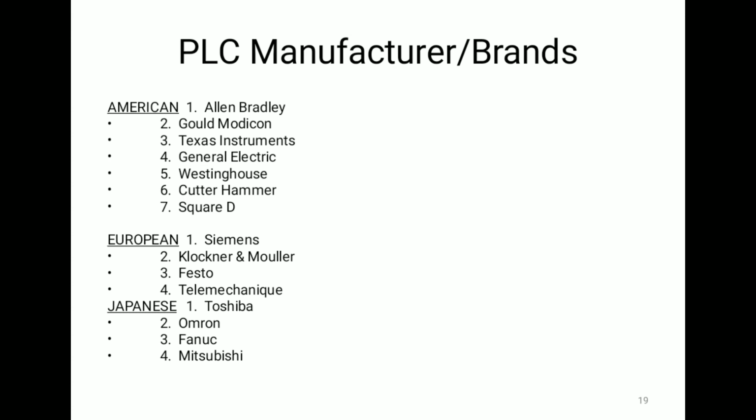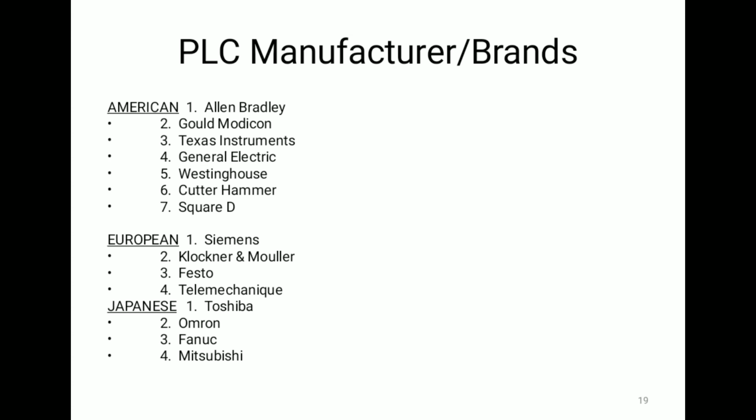So practically, PLC manufacturers or PLC brands, we can say, which company supplies PLC, which companies' PLCs are available. American brands are like Allen Bradley, Gould Modicon, Texas Instruments, General Electric, Westinghouse, Cutler Hammer, Square D. All these are American brands.